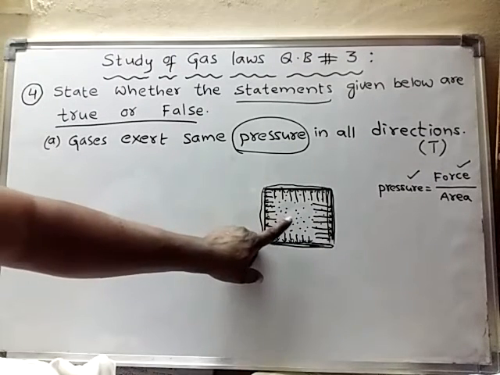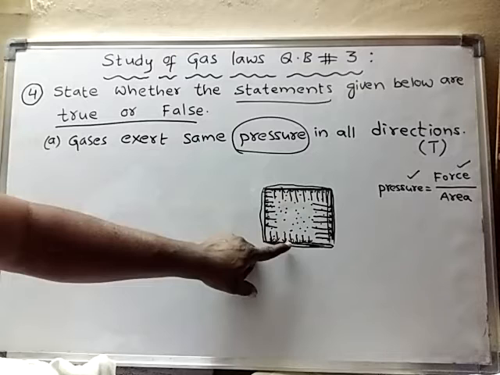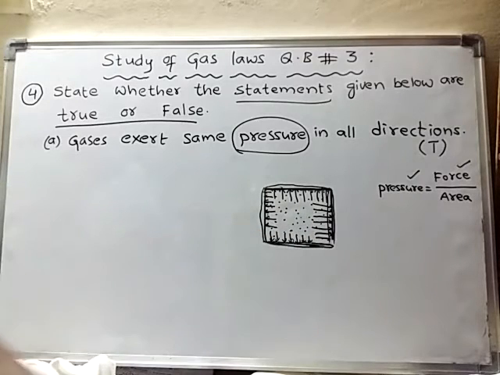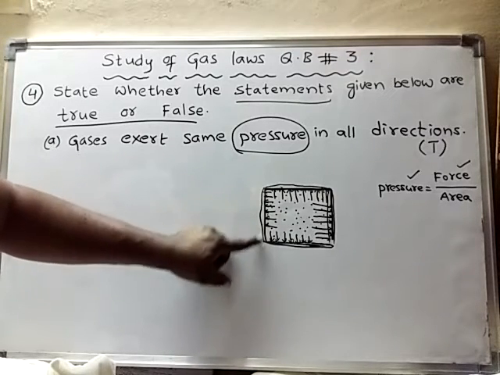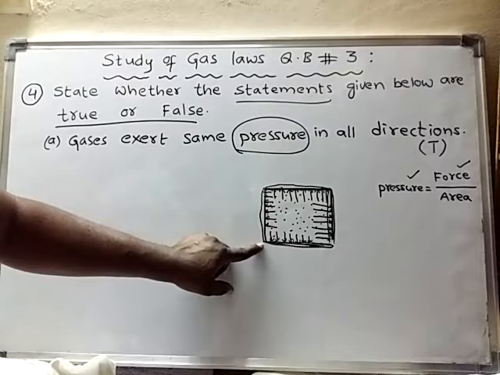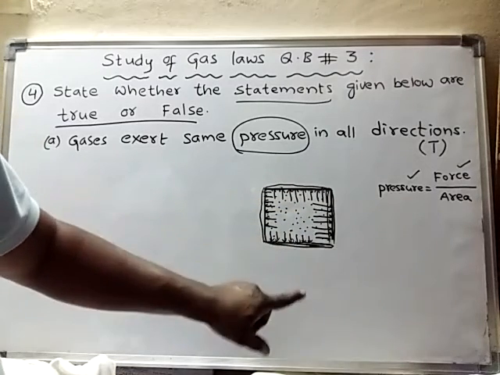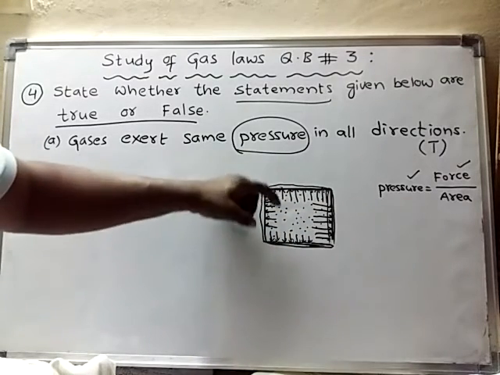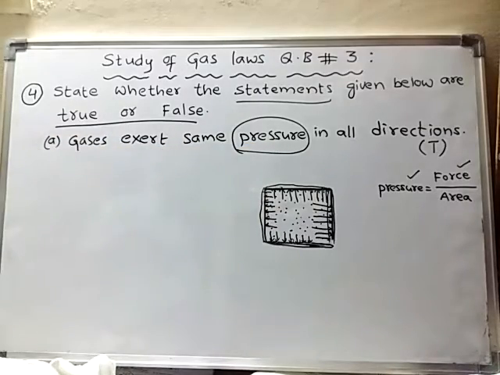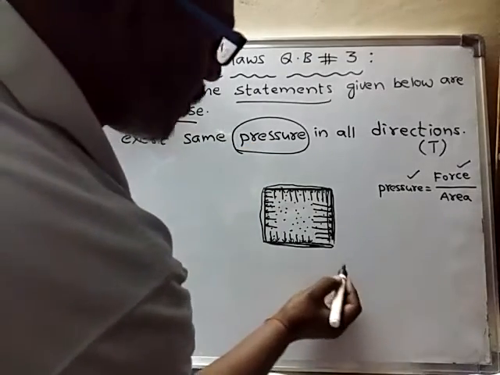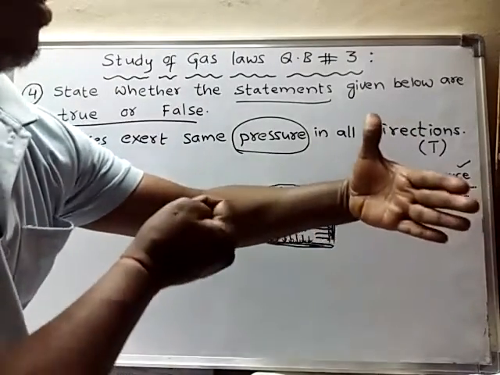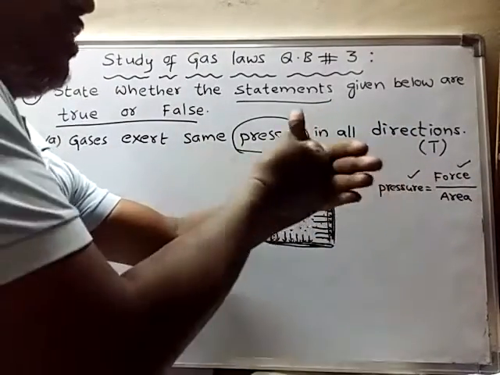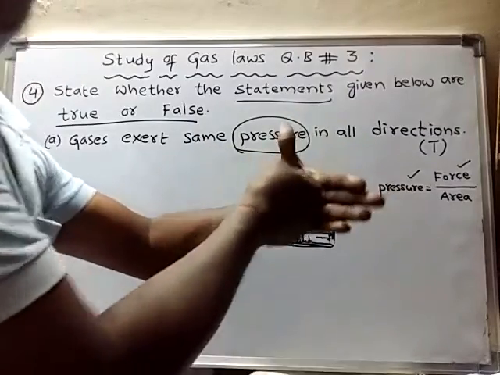Some molecules will move in this direction, some in this direction, in this direction. Scientists have calculated that the number of strikes on this wall in 1 second will be exactly equal to the number of strikes on this wall, and even here also. Upon striking, I am applying some force.